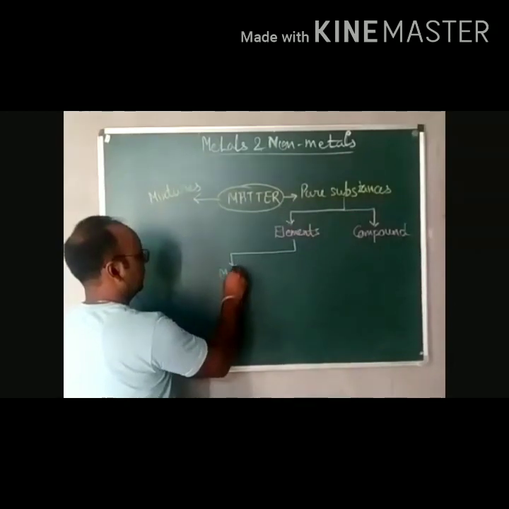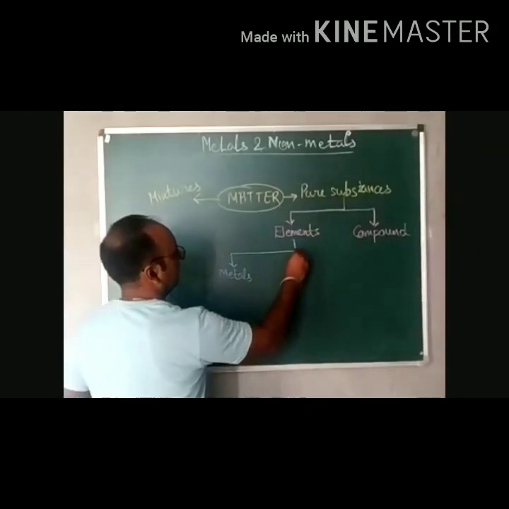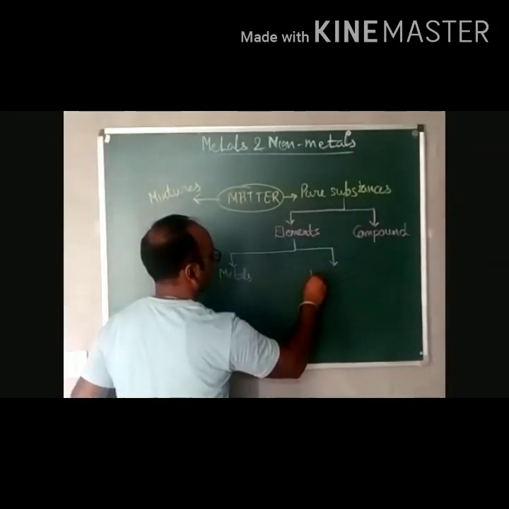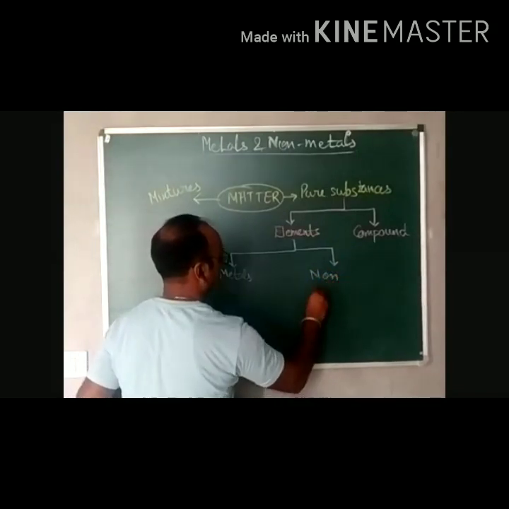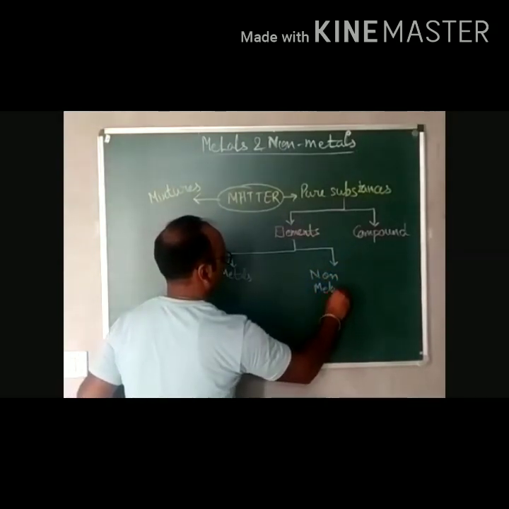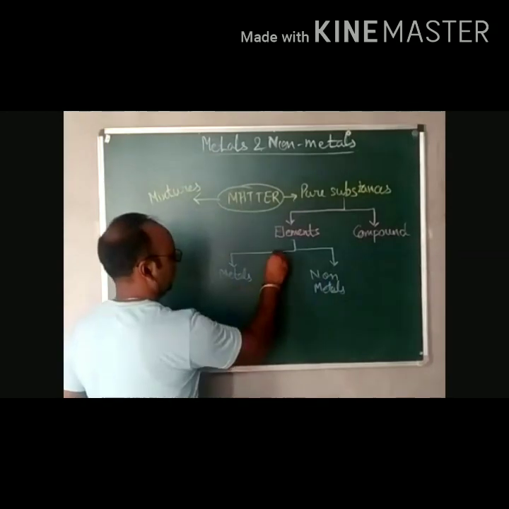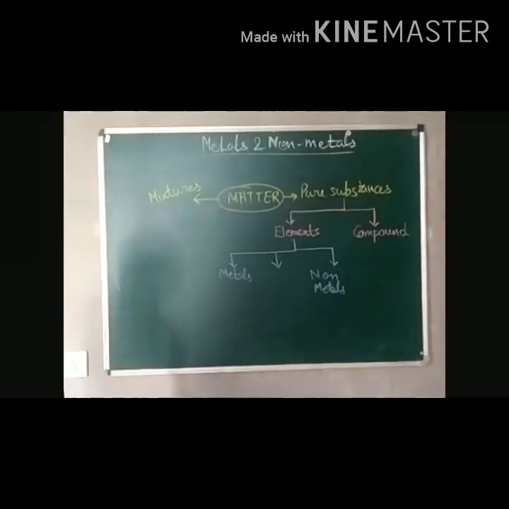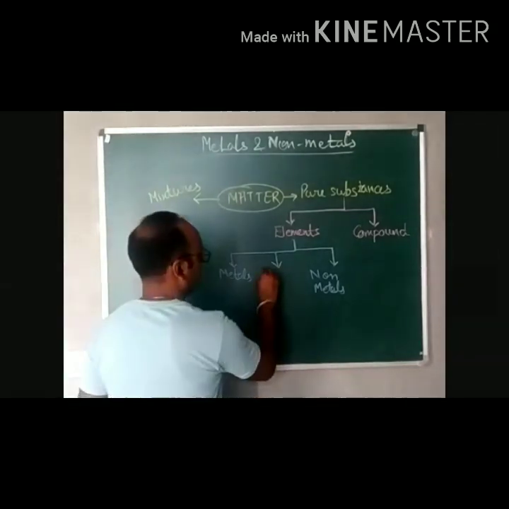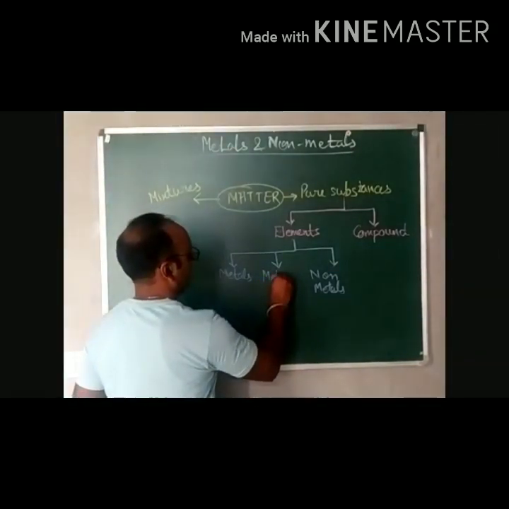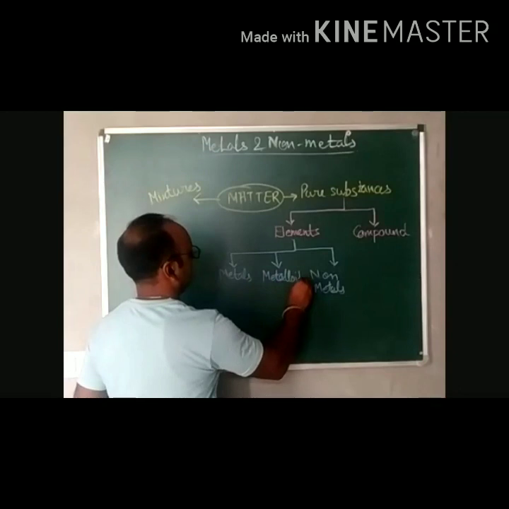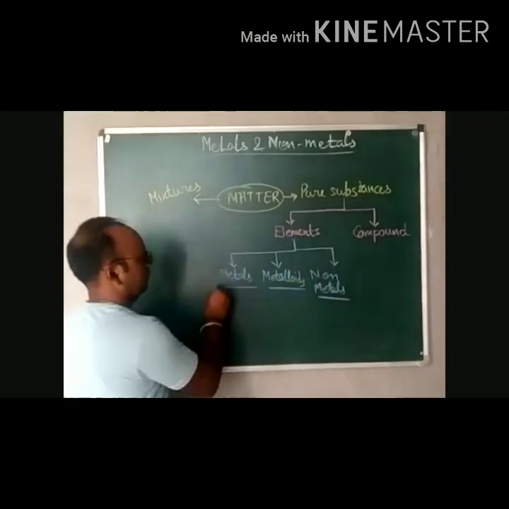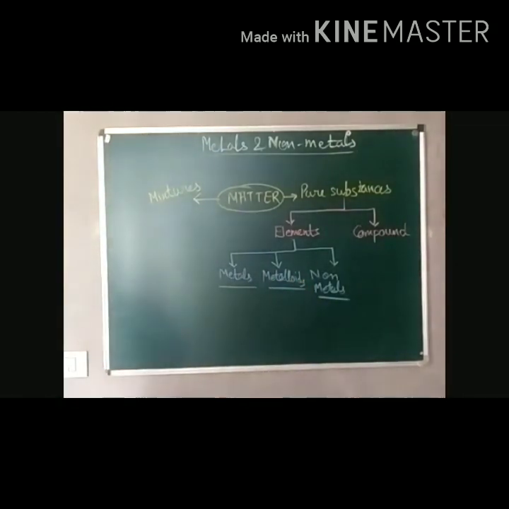One is metal, another is non-metals, and the third one in between, having both the characters, is metalloids. So in this chapter we will discuss metals and non-metals.